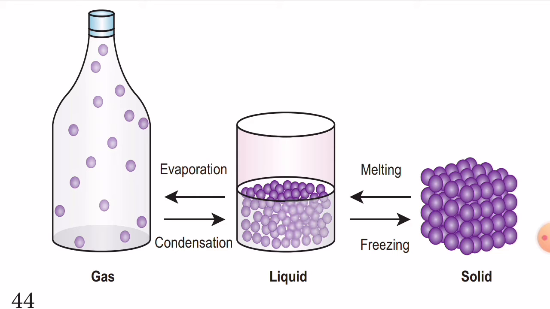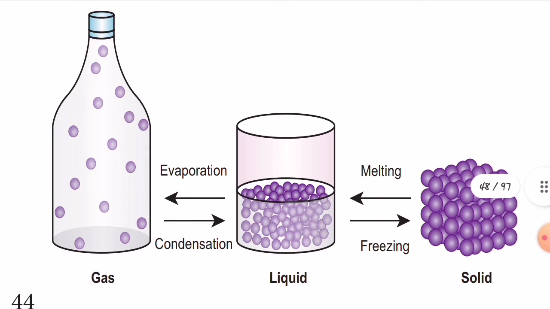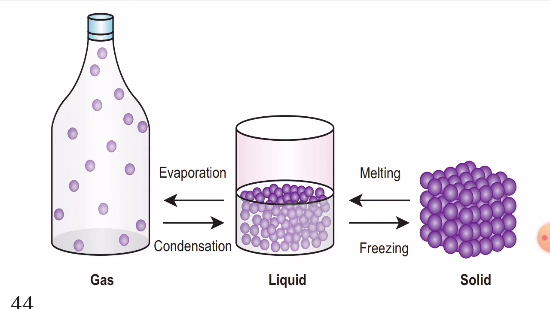See the arrow marks, children? Liquid to solid is freezing, at the freezing point of 0 degrees Celsius. Solid to liquid is melting.